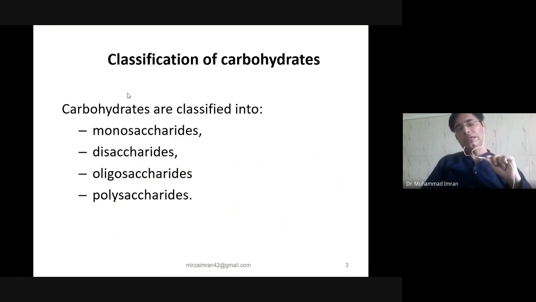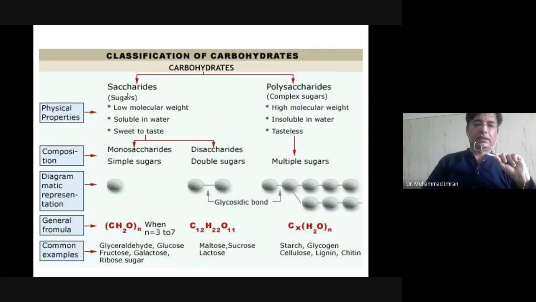So, what is the classification of carbohydrates? Carbohydrates are classified into monosaccharide, disaccharide, oligosaccharide, and polysaccharide. Here you can see the saccharides, monosaccharide, disaccharide, and here you can see the polysaccharide. These are known as sugars, and these are known as complex sugars.